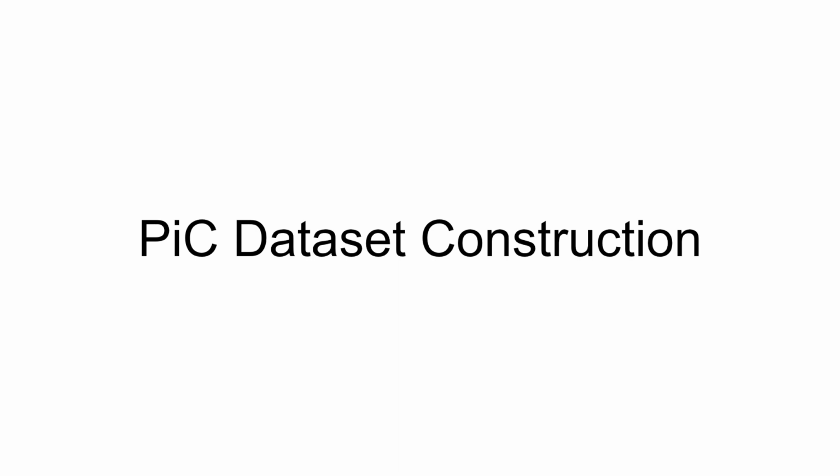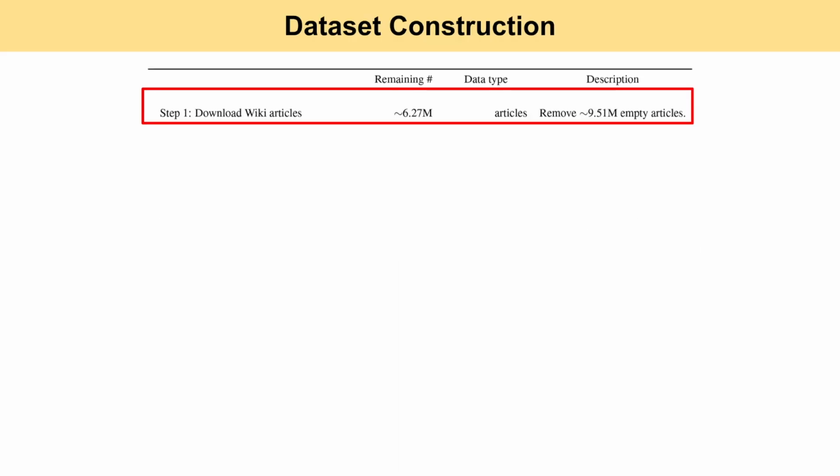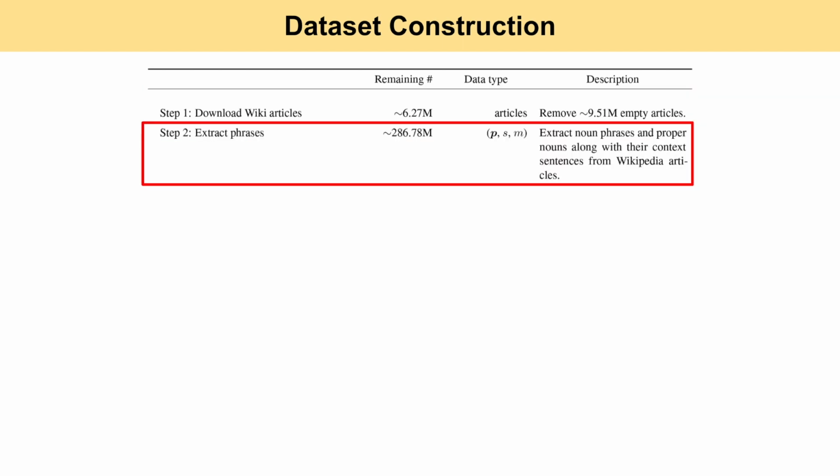To prepare data for annotation, we conducted a 6-step procedure to collect all possible polysemous words, starting by downloading all wiki articles in a dump file and removing around 9.51 million empty articles to obtain 6.27 million articles.